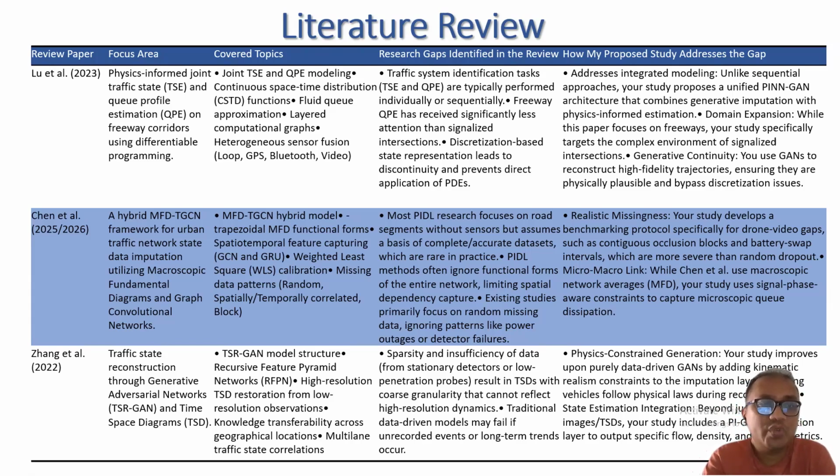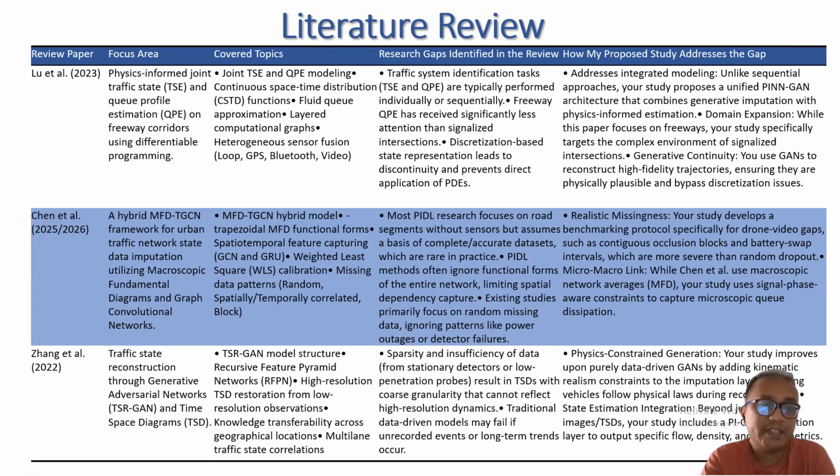Then in paper 2, we can see that it covers the hybrid fundamental diagram for urban traffic data imputation, and also includes the macroscopic model and graph convolutional neural network. The missingness types such as continuous occlusion blocks, battery swap intervals, and other types of data dropout are not included. This paper includes macroscopic linking, but my study will use a signal phase aware constraint to capture microscopic queue dissipation.